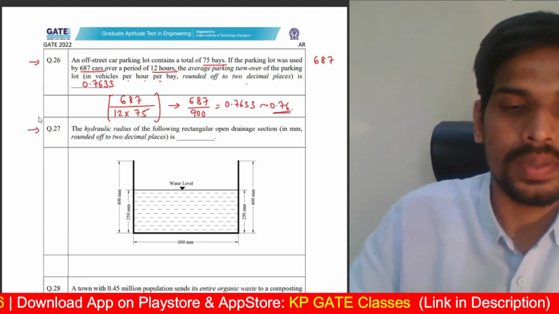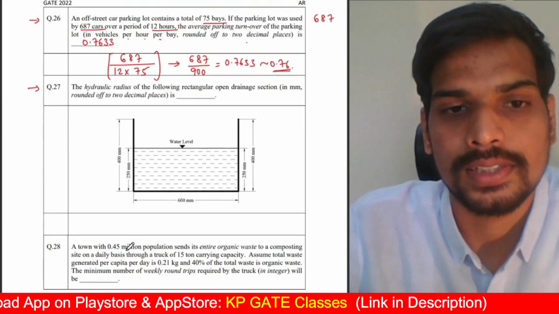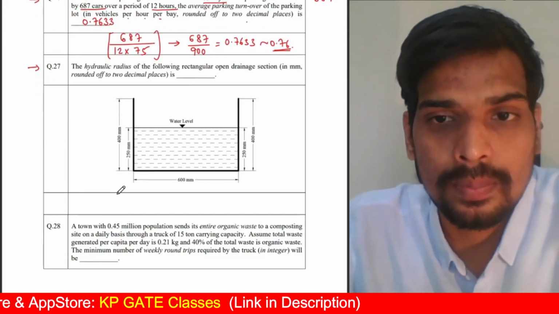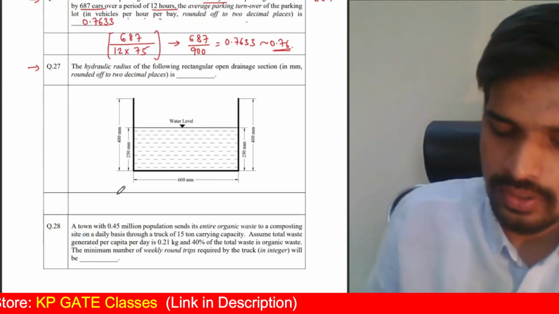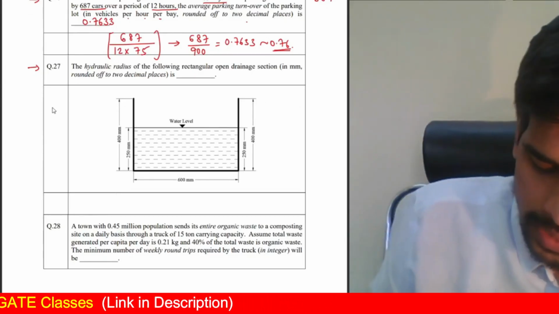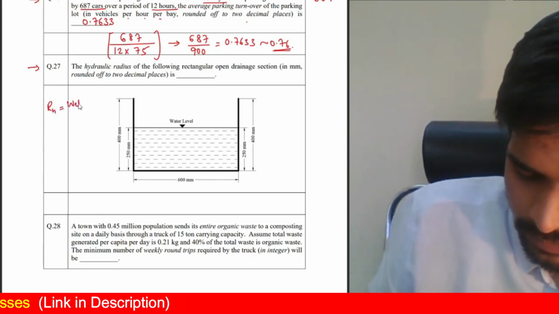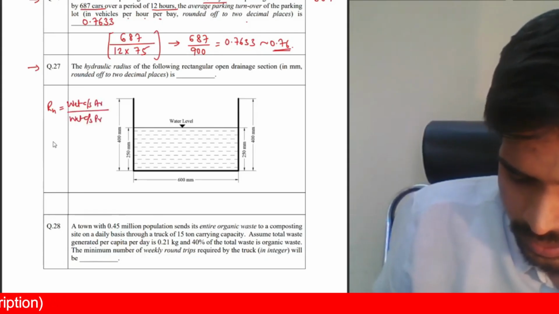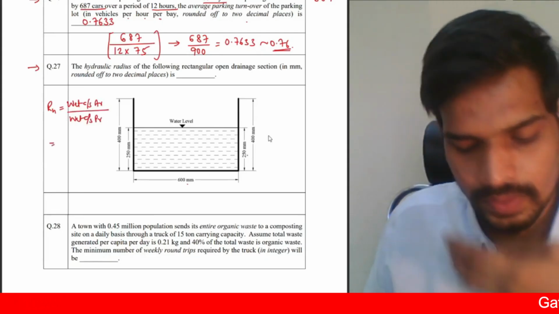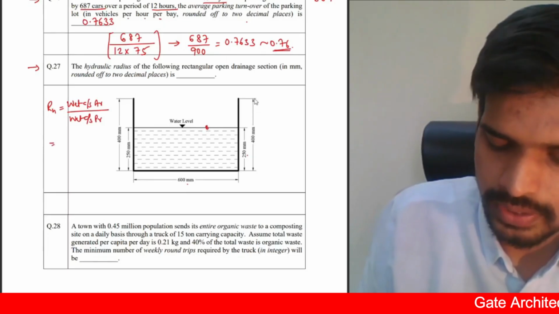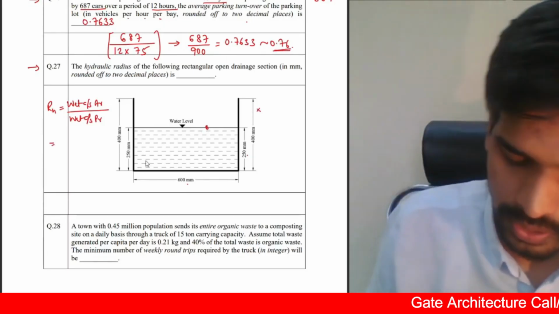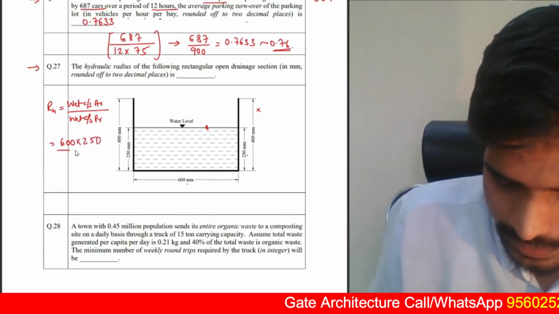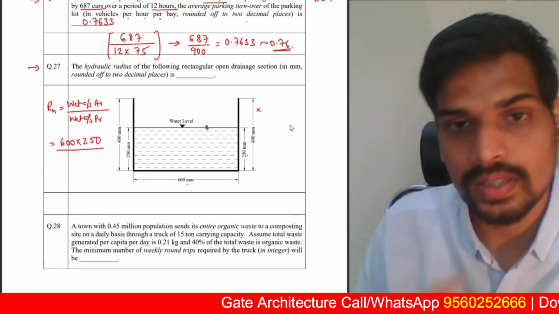Next one, this is again a numerical question. You see, there are a lot of numericals for 1 mark this year in the common part. Hydraulic radius of the following rectangular open drain section in mm. Hydraulic radius is calculated as wet cross-sectional area upon wet cross-sectional perimeter. Wet cross-sectional area 600 by 250. You only count the wet area. Wet area is only till here. You don't take the total drain cross-sectional area. So it is 600 multiplied by 250. That's wet cross-sectional area, divided by wet cross-sectional perimeter.